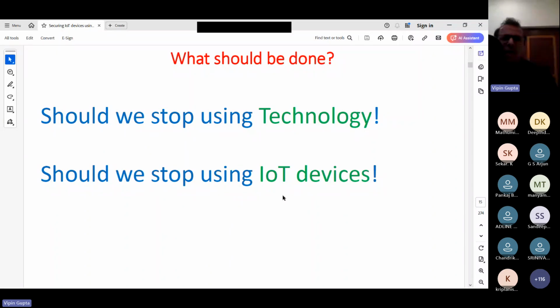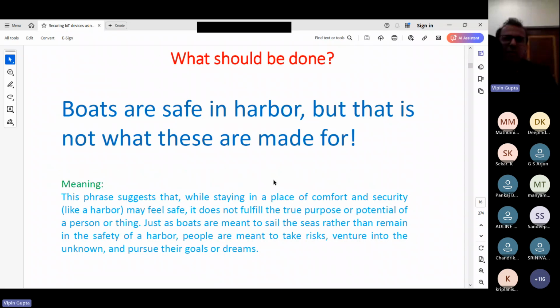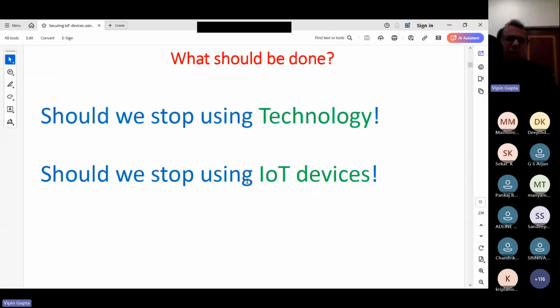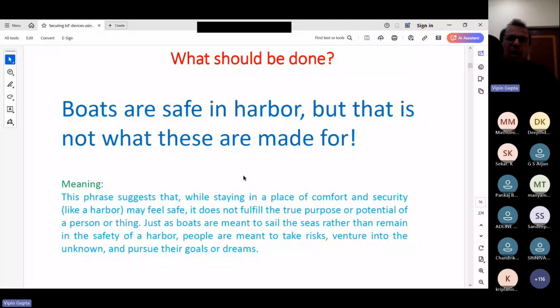Boats are safe in harbor, but that is not what they are made for. What it means is that boats are meant to sail the seas rather than remain in the safety of the harbor. In the same way, technology is there to use. IoT devices we have to use. So stopping the use of technology or IoT devices is not the solution. So what should be done? Implement security. In today's session, we will be looking at certain solutions, AI-powered solutions.